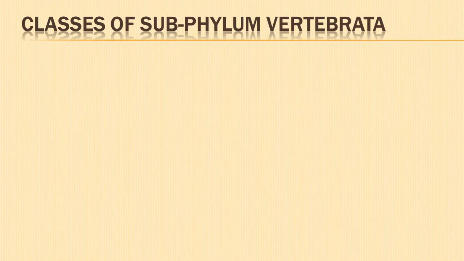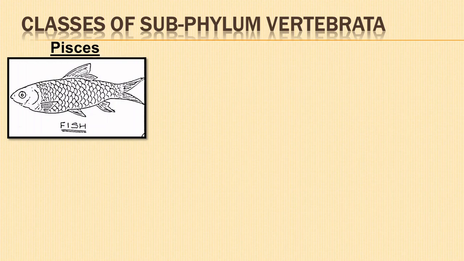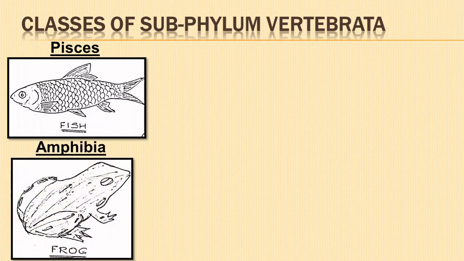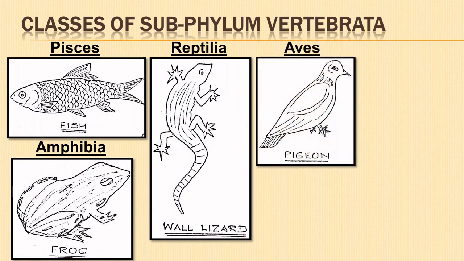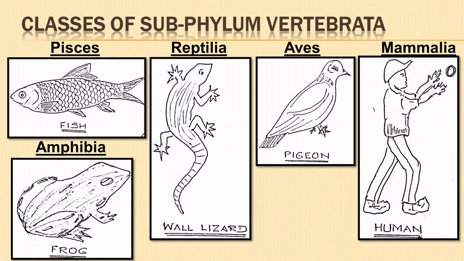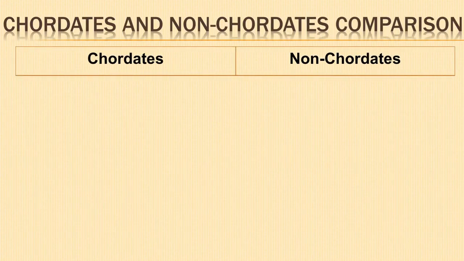Subphylum Vertebrata has classes: class Pisces, class Amphibia, class Reptilia, class Aves, and finally class Mammalia. Let us take a brief comparison between chordates with non-chordates.